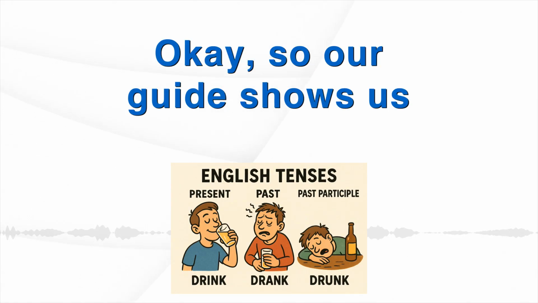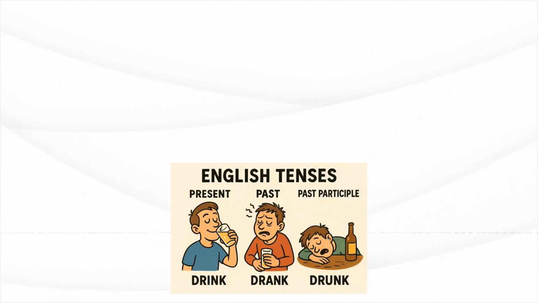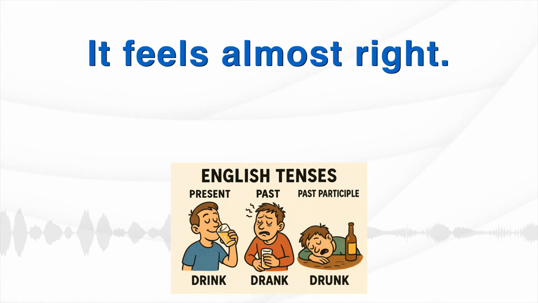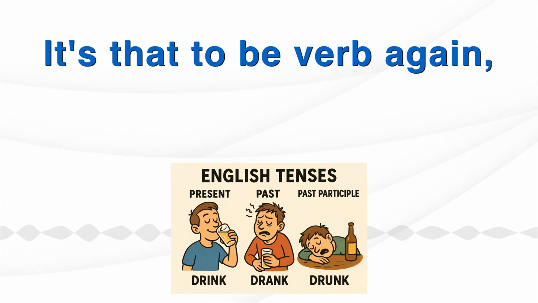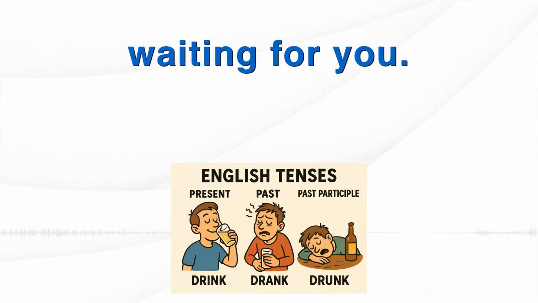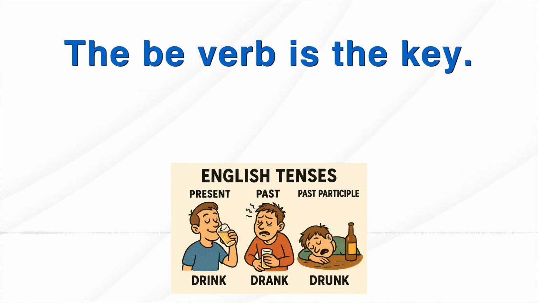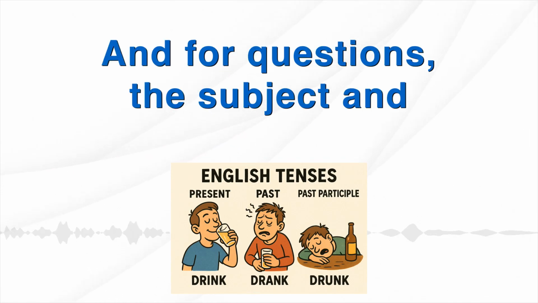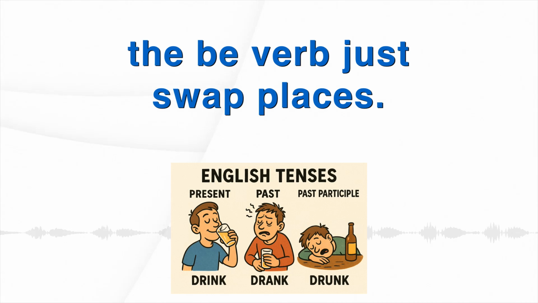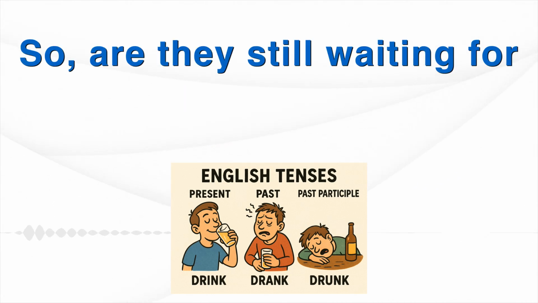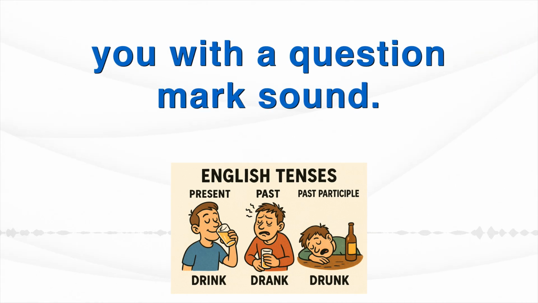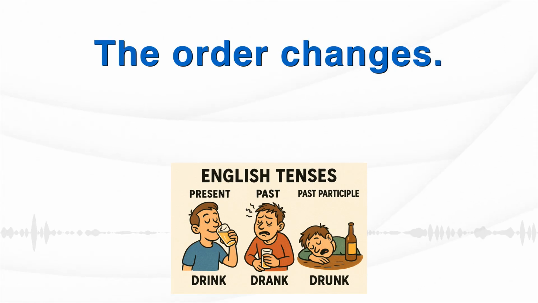Okay, so our guide shows us how to avoid mistakes here too. Like, they still waiting for you? What's missing there? It feels almost right. It's that to be verb again. It should be they are still waiting for you. You need are because the subject is they. Ah, okay. The be verb is the key. Exactly. And for questions, the subject and the be verb just swap places. So are they still waiting for you? Not they are still waiting for you with a question mark sound. The order changes. Got it.